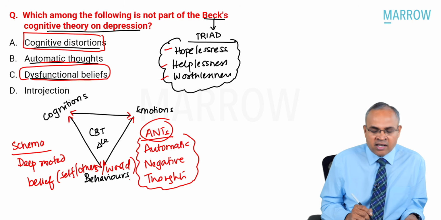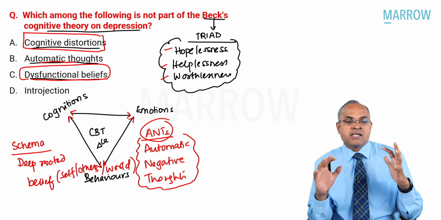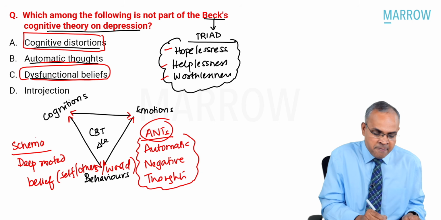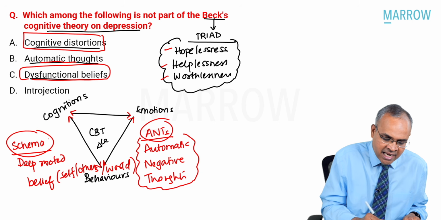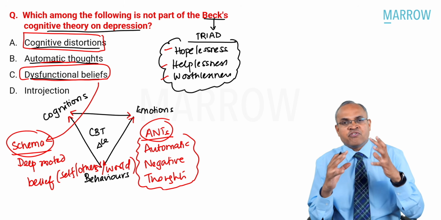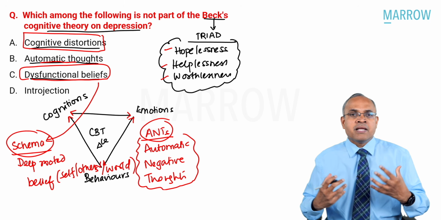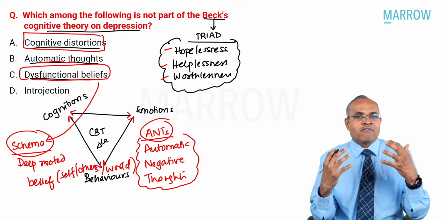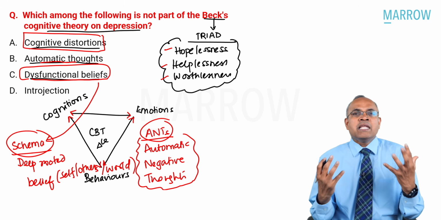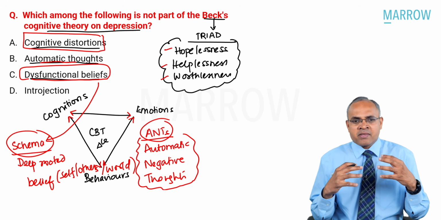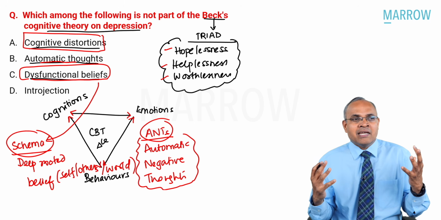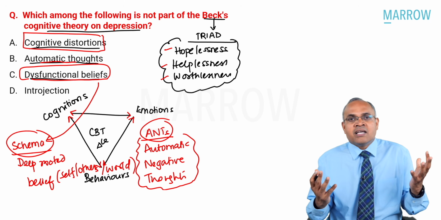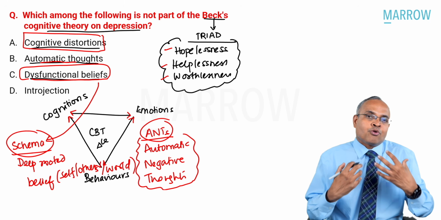Our own self, others, and the world around us. Getting it? So, this schema can be maladaptive and abnormal. That's when it becomes a dysfunctional belief. For example, while growing up, I've gone through tough times, and I believe I'm a very unlucky person. Luck never favors me. That's the core belief I'm growing up with.